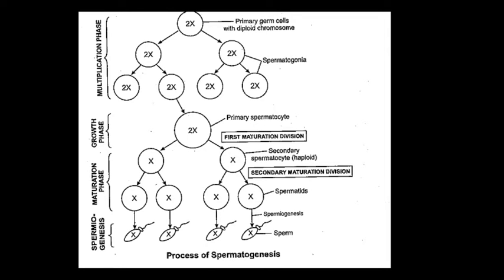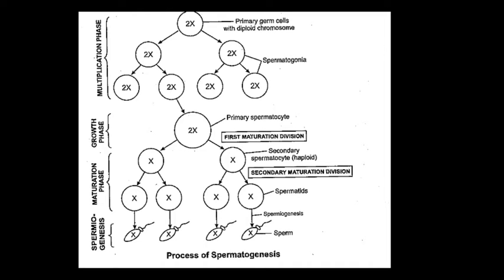Here we described the process of spermatogenesis. I hope you understand how primary germ cells divide and give rise to spermatogonia, and then the diploid spermatogonia divide to form daughter cells, and then they form primary spermatocytes, where the first meiotic division happens. Then spermatids form, and after spermiogenesis sperms are formed. This whole process of how a sperm is generated from the testis to the urethra in the male is called spermatogenesis.